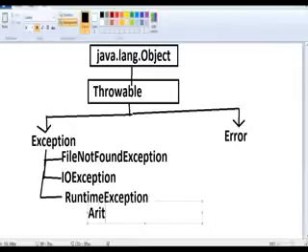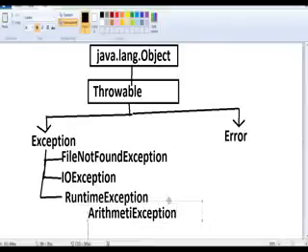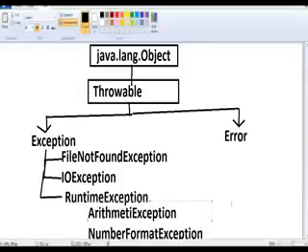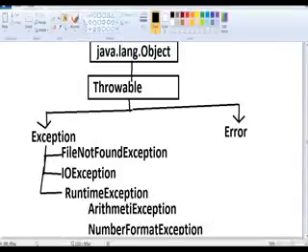ArithmeticException, NumberFormatException, ArrayIndexOutOfBoundsException. Right? We have exceptions like this. And again the superclass is what? IndexOutOfBoundsException. In IndexOutOfBounds, again ArrayIndexOutOfBoundsException.